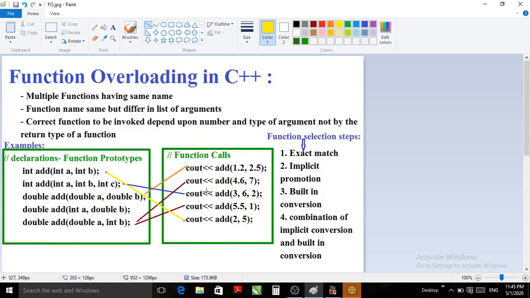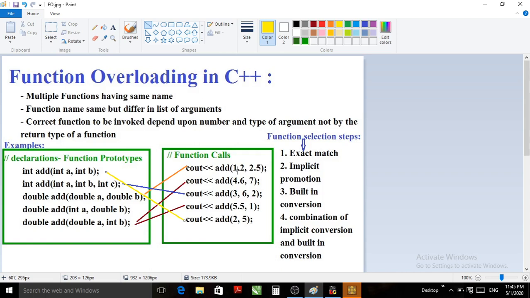Now let us see how the functions are selected, the function selection steps. First, exact match. Wherever there is a function call for the overloaded function, it always checks for exact match, just whatever we have seen now.